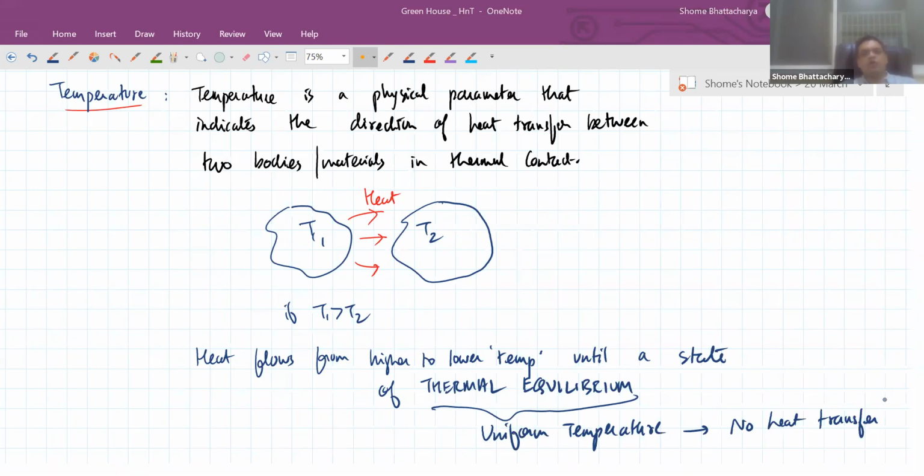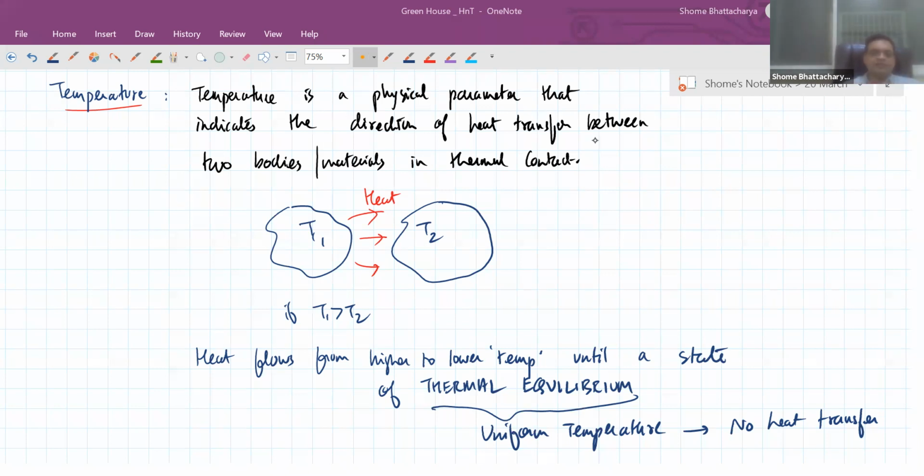So if two bodies are already at the same temperature, then when we bring them in thermal contact, there won't be any heat transfer. But if initially they are at different temperatures, then the heat transfer will take place and the one at higher temperature will cool down, the one at lower temperature will heat up. Till what happens? Their temperatures equalize. So there is thermal equilibrium. So further there is no heat exchange or heat transfer that is happening.